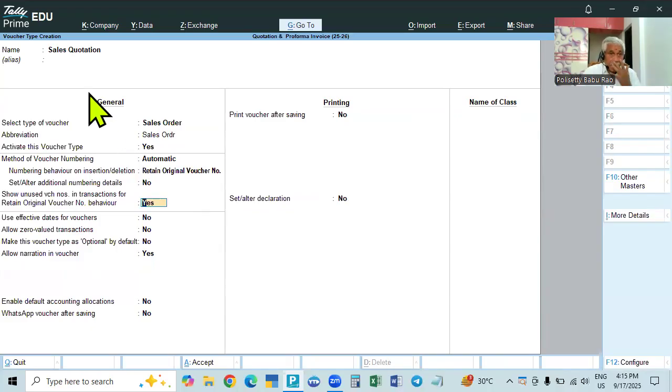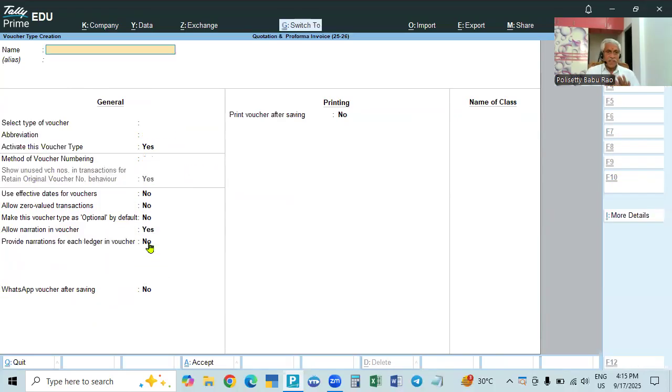One thing to remember: a sales quotation is an optional voucher. It will not affect the books, but to make it optional, make this voucher type optional by default. You make it yes, and automatically it will be created as an optional voucher.